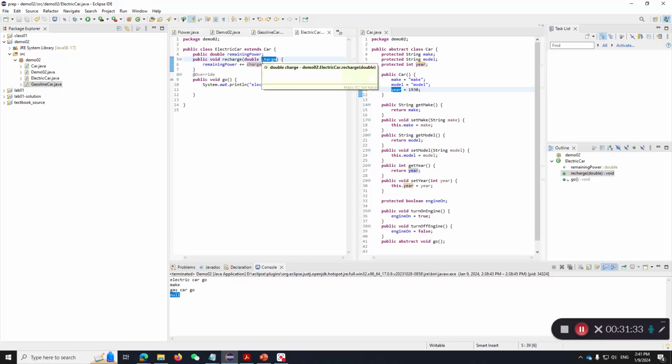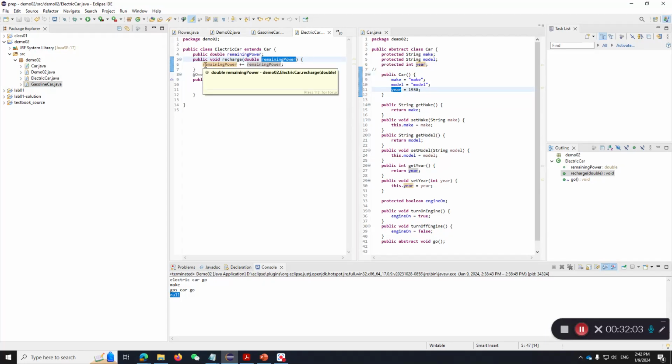However, okay, imagine you have a few functions here, right? A few variables here, and one of the variables happens to have the same name, remaining power, right? And now it becomes a problem because you have a field in your object that has remaining power, and you have an input parameter in your function that also has remaining power. They're the same name.